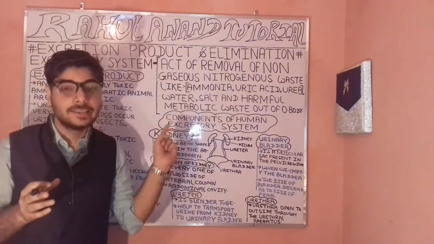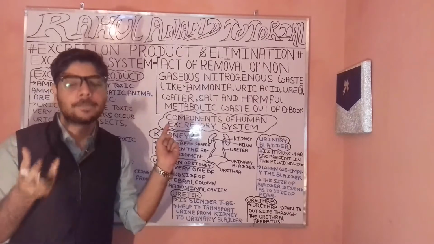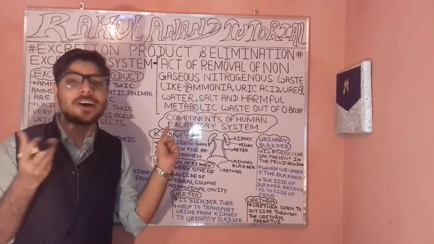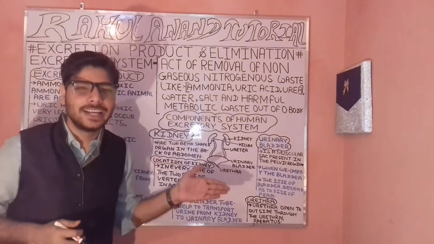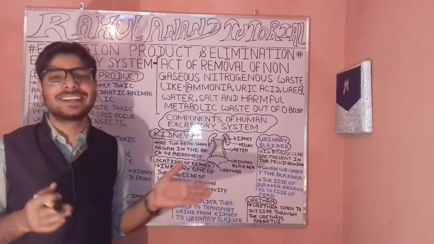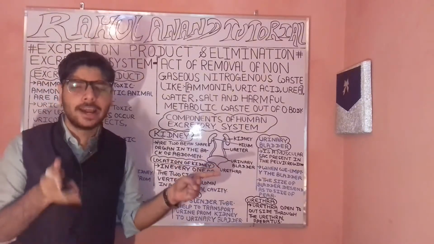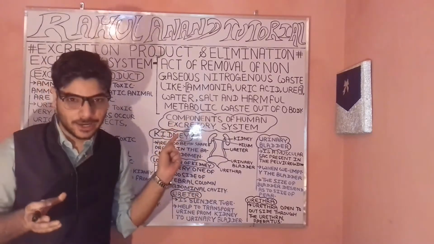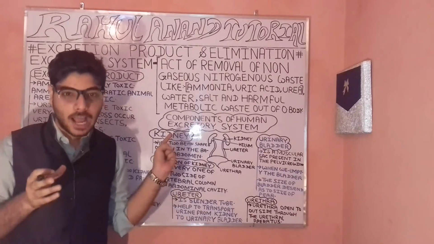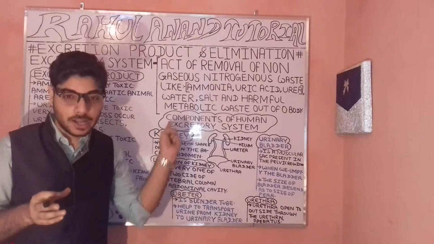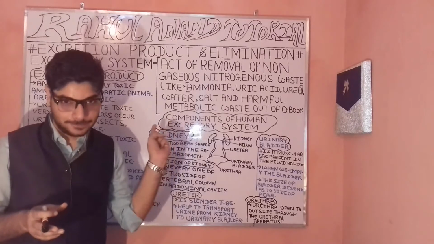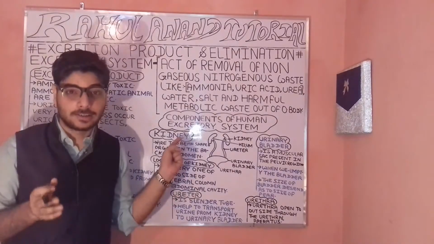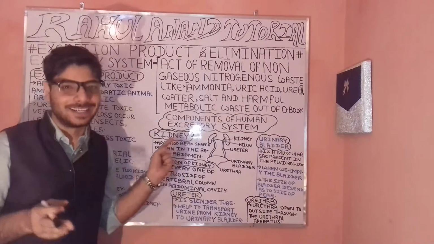The question arises: from where is this ammonia waste excreted? It is excreted from the gills as well as the body surface. Understood? This is mainly seen in aquatic behavior, and the best accommodation to ammonia excretion is in aquatic animals.